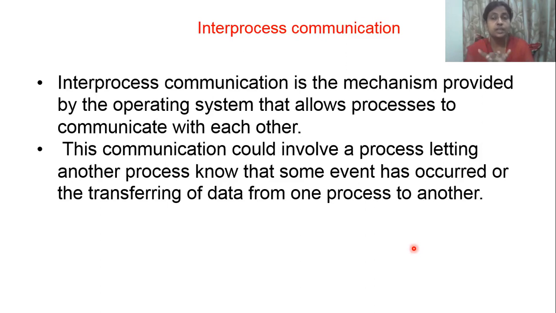So what is happening? Inter-process communication. In WhatsApp contacts, only the phone numbers you have in your phone will appear. So transferring of data from one process to another process takes place. In that way also we call it inter-process communication.